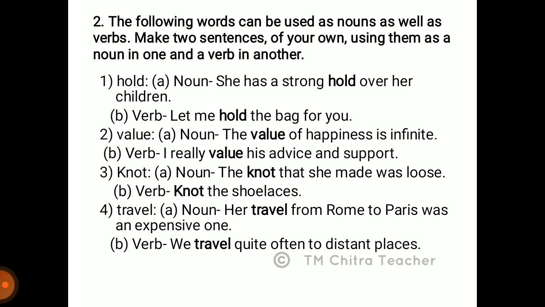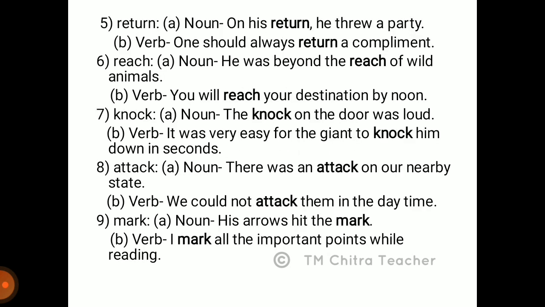Next word is travel. As a noun: her travel from Rome to Paris was an expensive one. Now let's see the same word travel as a verb: we travel quite often to different places. Let's move to the next word, return. Let's see the sentence with the word return as a noun: on his return, he threw a party. The same word return as a verb: one should always return a compliment.